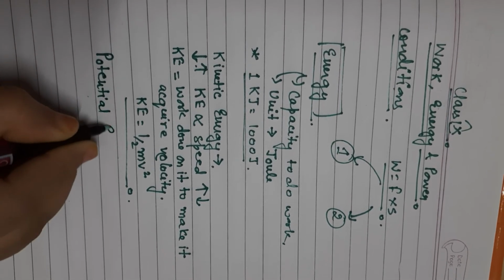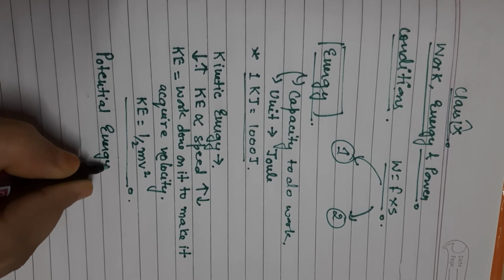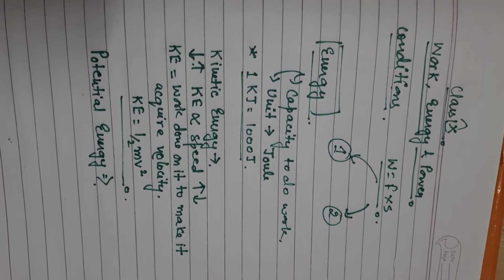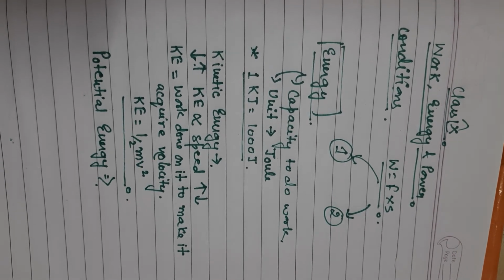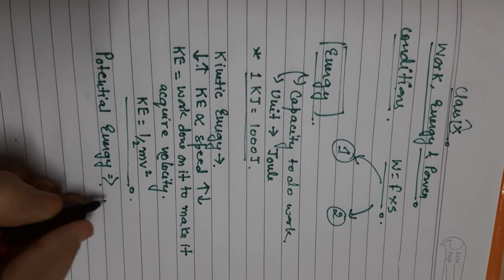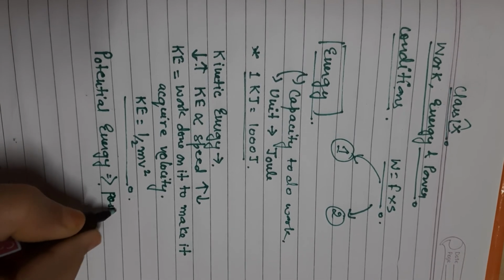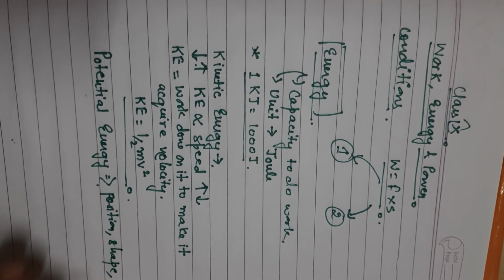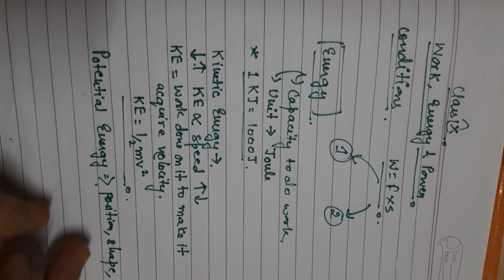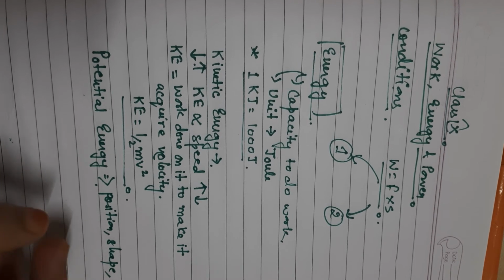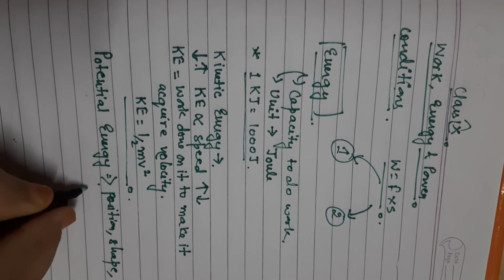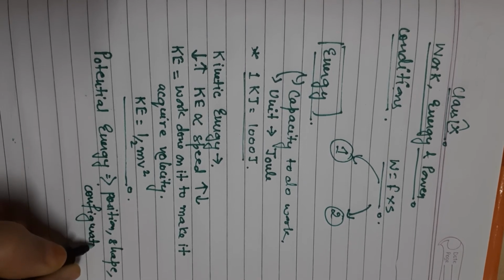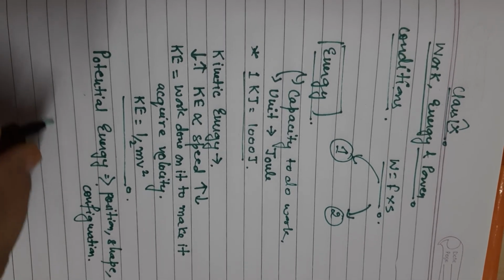Now what is this potential energy? Is this the vice versa of the kinetic energy, or is it something else? Potential energy is the energy possessed by a body due to its position or shape. If an object is at a certain position, or the object has a certain shape, size, or another name I can give you, configuration, then the energy possessed by the body is called potential energy.